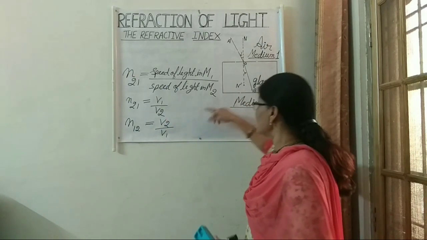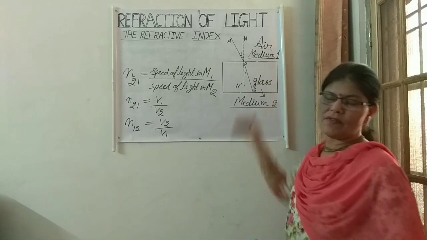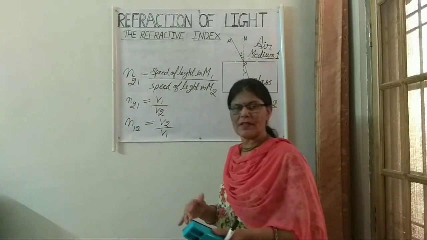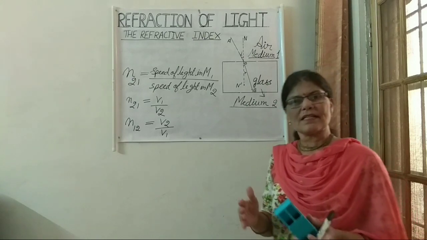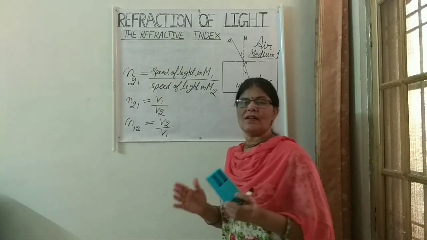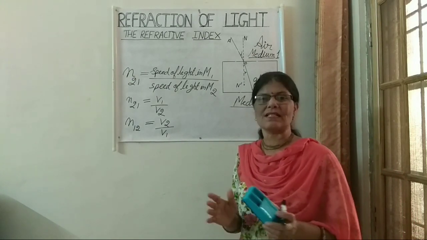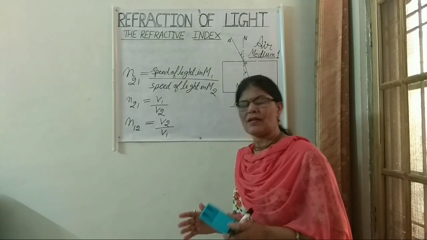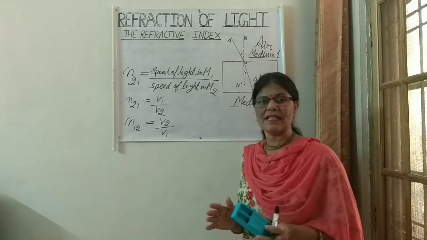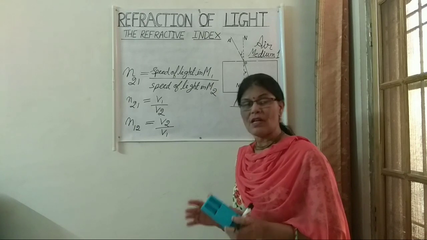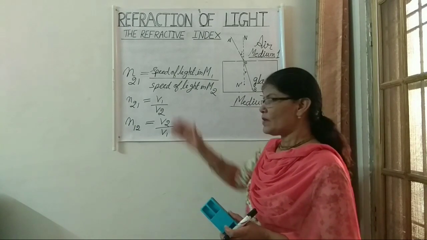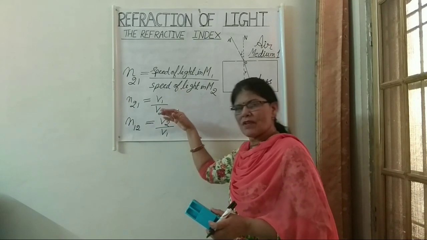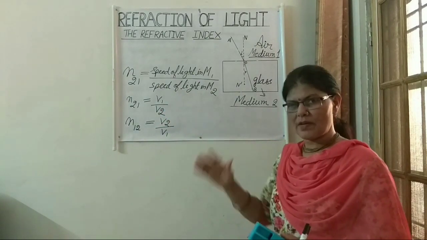Okay, so in this way we can find the refractive index of one medium with respect to another medium. And what is refractive index? It is the extent to which the light changes its direction of propagation when passing from one medium to another medium. Okay, so N21, N12, in this way we can find the refractive index of one medium with respect to another medium.